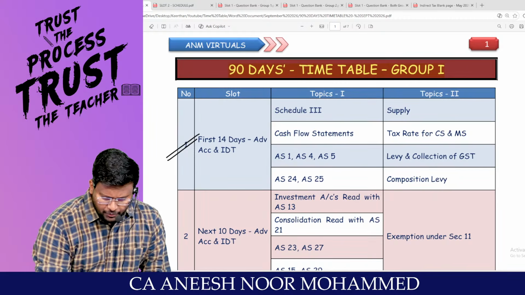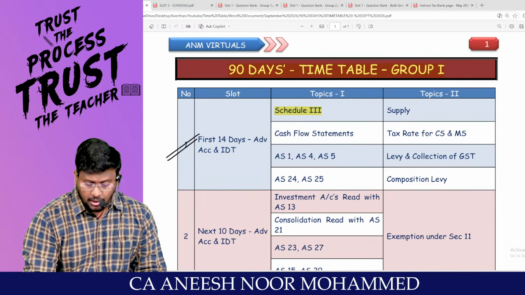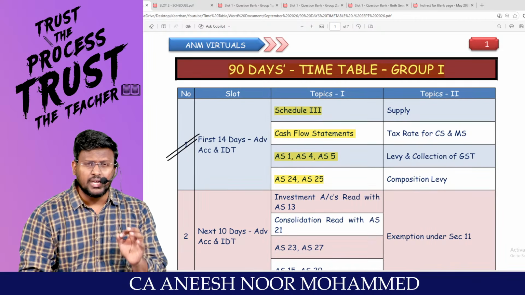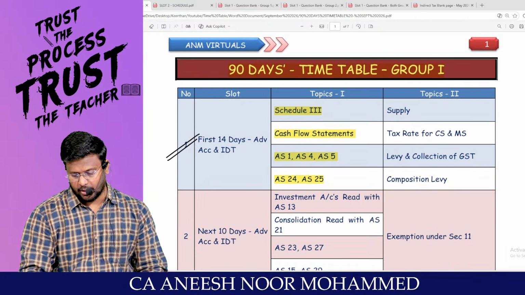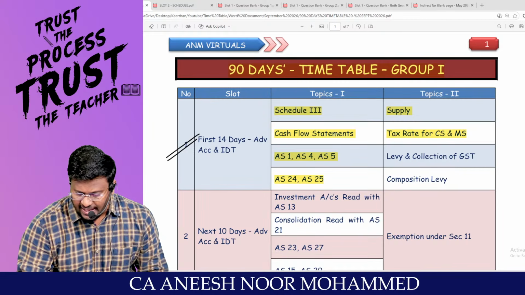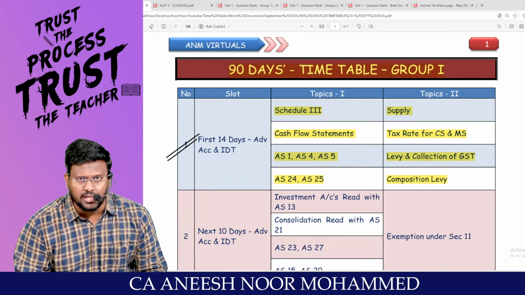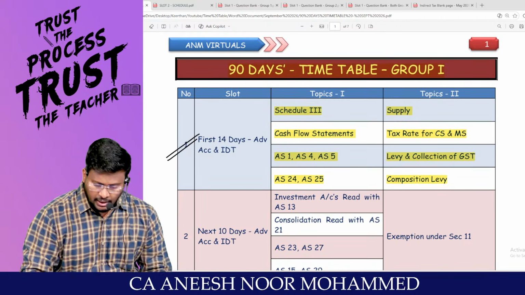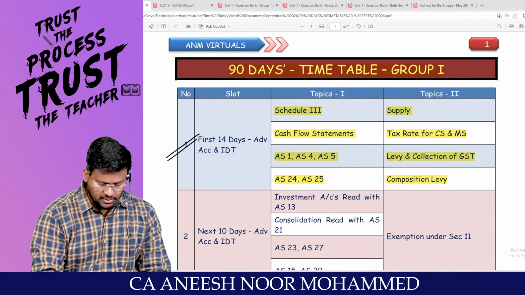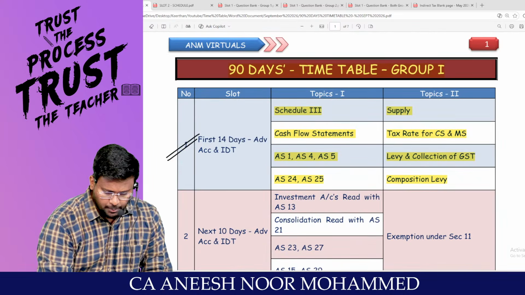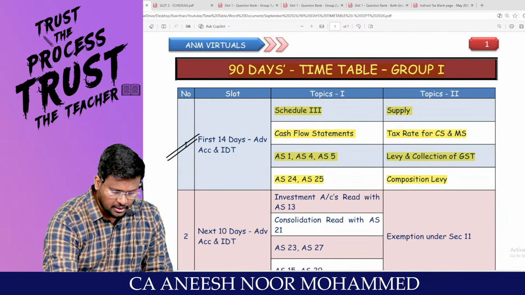By this time, you should have completed Schedule 3, Cash Flow Statement, AS 14, AS 24 and 25 in Advanced Accounting, and Supply, Tax Rate for Composite and Mixed Supply, Levy and Collection of CGST and Composition Levy in IDT, my dear lovable students. Sir, the next schedule, what you are supposed to complete is